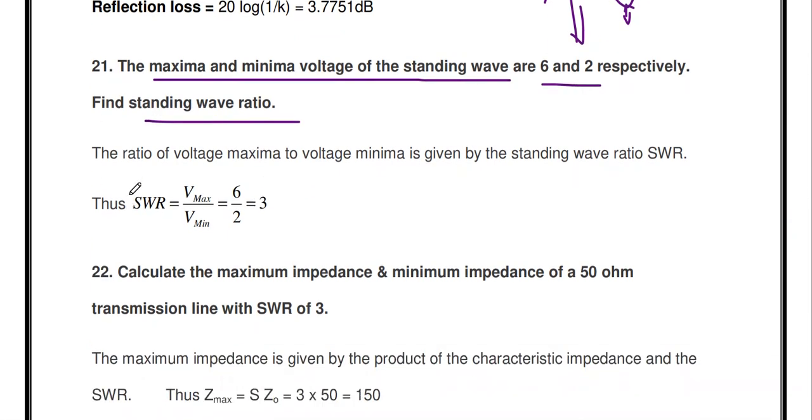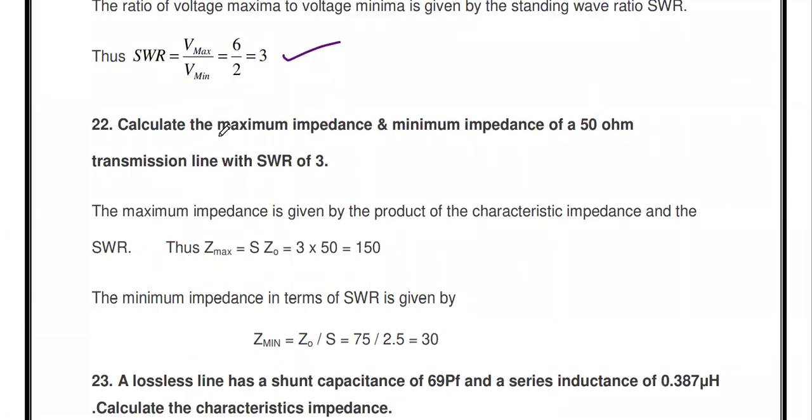So already you know the formula for SWR in terms of Vmax and Vmin. SWR is the ratio of maximum voltage divided by minimum voltage, as per our definition. So 6 divided by 2, 3. This is also one of the standing wave ratio calculations in terms of Vmax and Vmin. Similarly, if Imax and Imin are given, the ratio of Imax by Imin is also the SWR. So there are various other formulas. If the reflection coefficient we know, we may calculate SWR. If Vmax and Vmin you know, you use this formula.